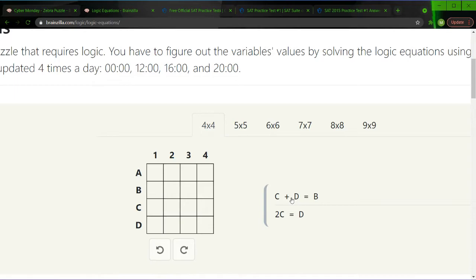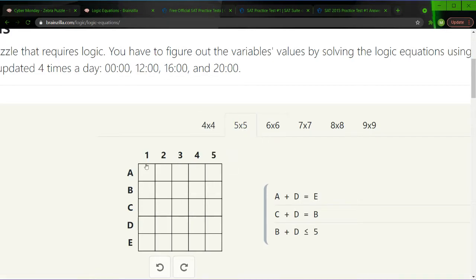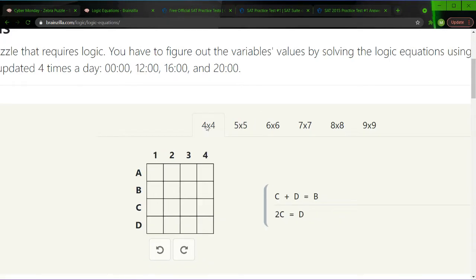And some other useful things to know is that the numbers are always integers, and that the numbers cannot be below 1, and cannot be above 4 for the 4 by 4. For the 5 by 5, it's 1 to 5. There's 5 different letters to solve. But yeah, so without further ado, let's get started.